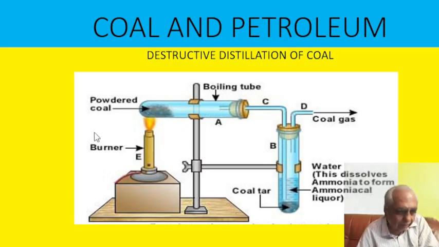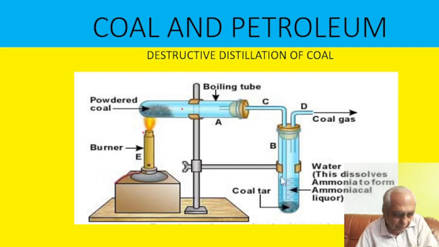You see this diagram. This is the tube. Here I have taken coal. Here I am heating with a burner. This is just a representation of the chemical process. And this is fitted with a rubber cork, so that air is not there. So we are heating without air, or a negligible quantity of air. And when this coal is heated to more than 200 degrees Celsius, then all water and volatile matter will get converted to gaseous state, to vapor state, and it will come here.